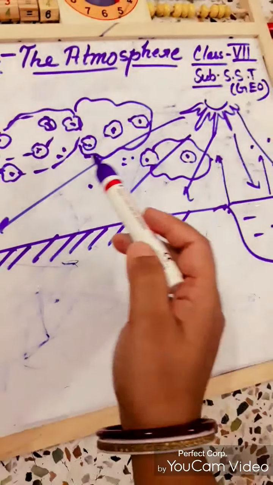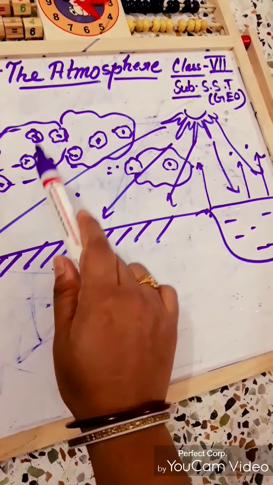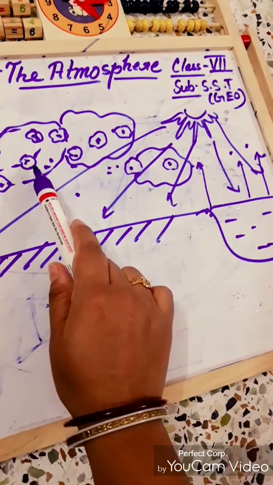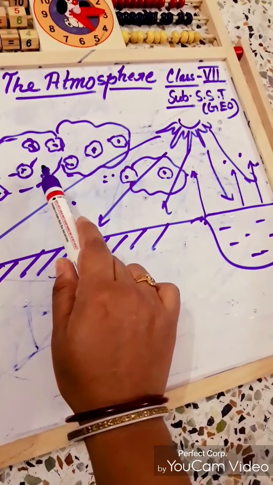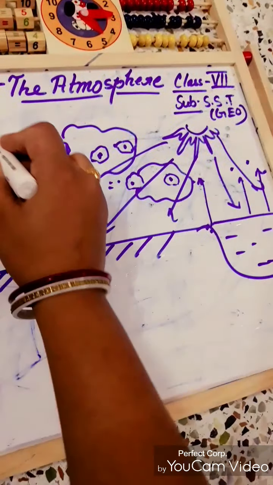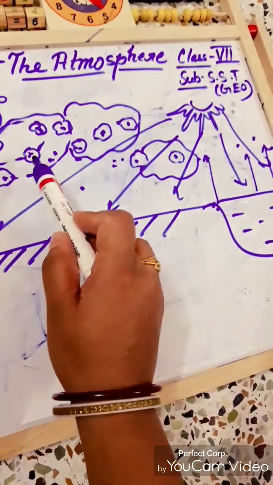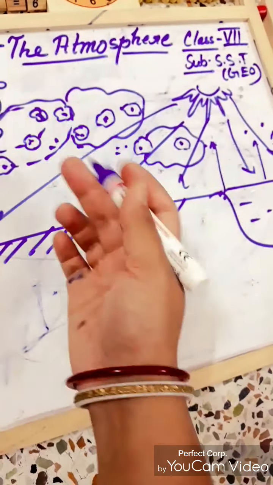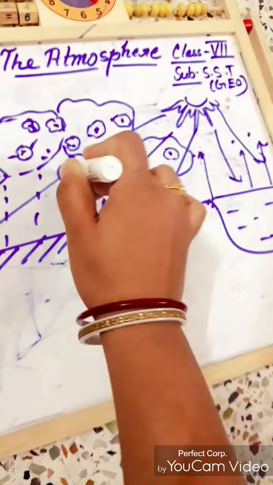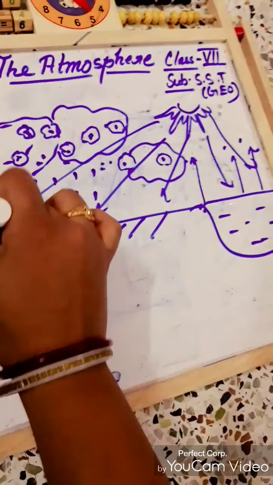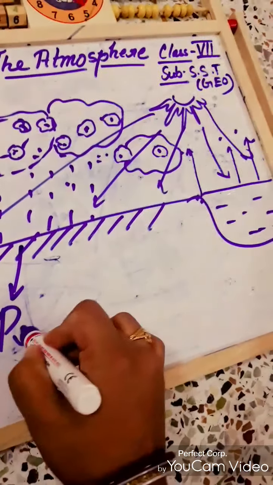Actually, clouds are a composition of dust particles, water vapor, and also ice. So when these clouds go below the freezing point, that is 0°, and when these clouds can't carry their weight, then they come down as rainfall, or snowfall maybe, as precipitation.